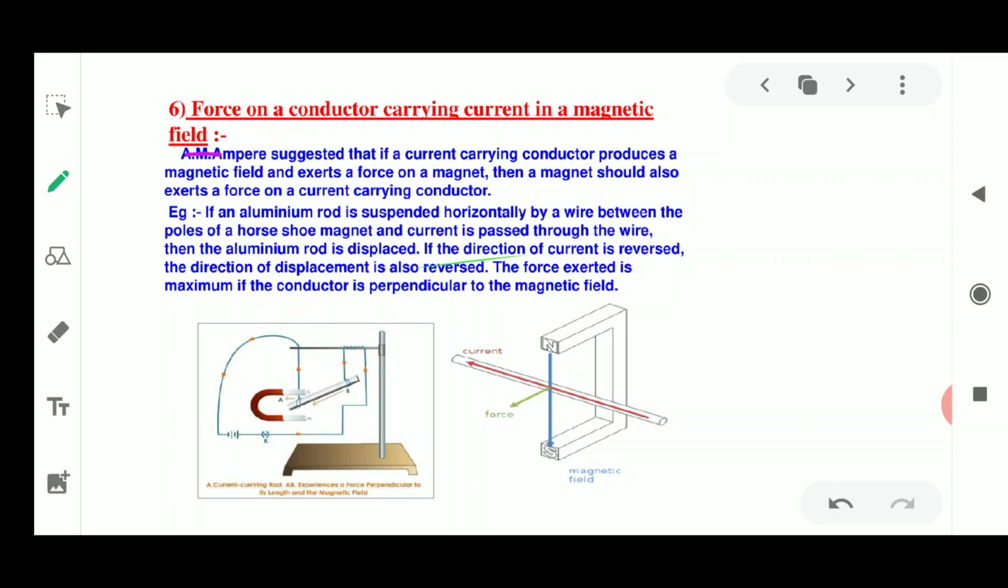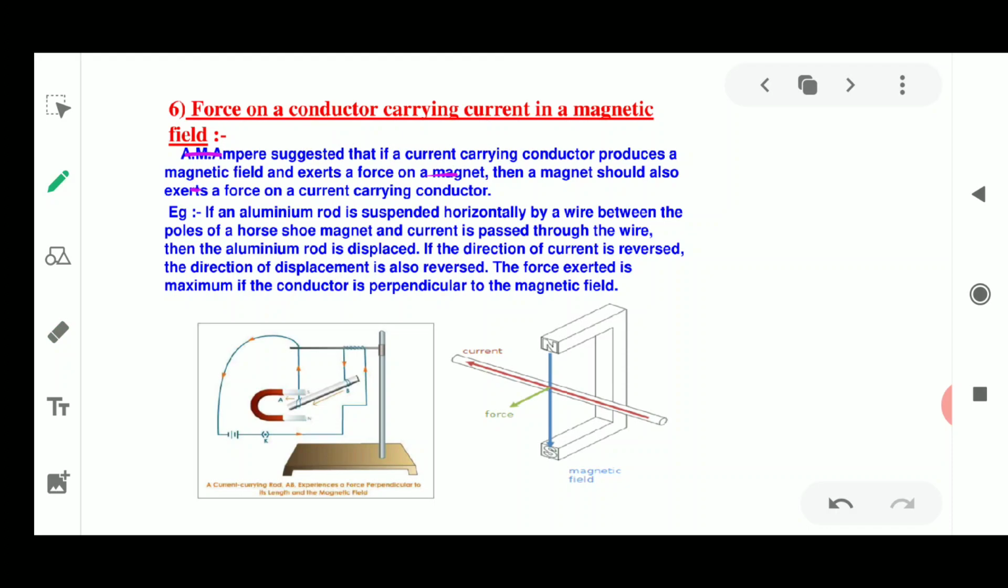The force due to the magnetic field acting on a current carrying conductor can be demonstrated by the activity given here. So he suggested that the current carrying conductor also produces a magnetic field and exerts a force on a magnet. This was seen with the help of the example given in your NCERT book as activity number 13.7. So the activity goes like this.